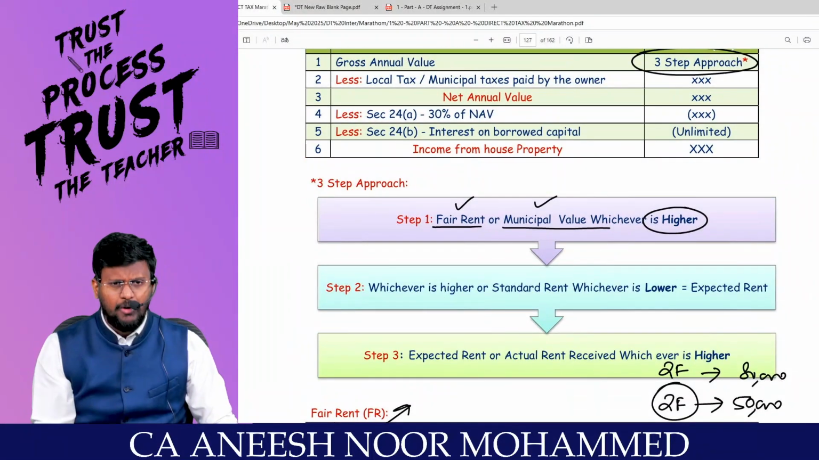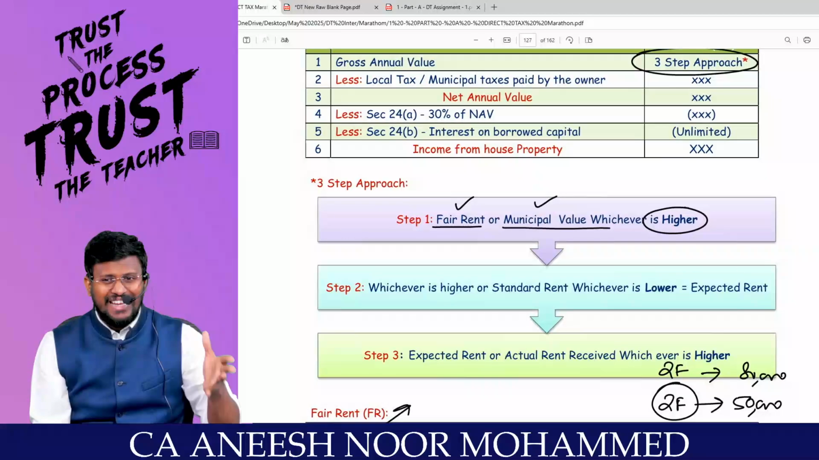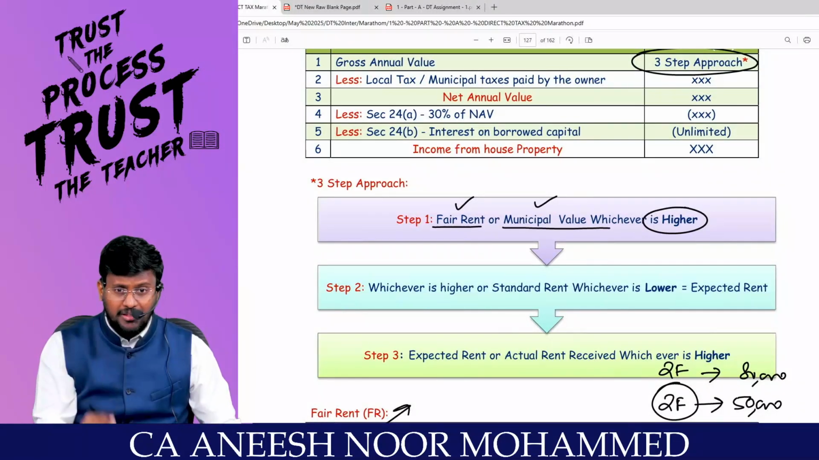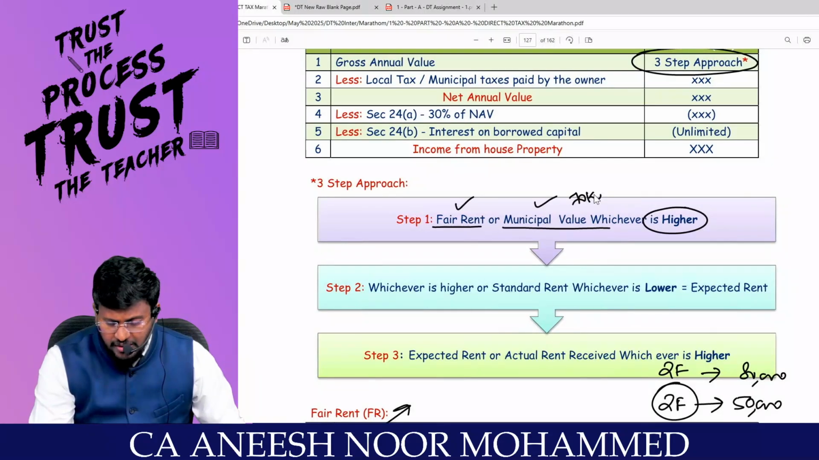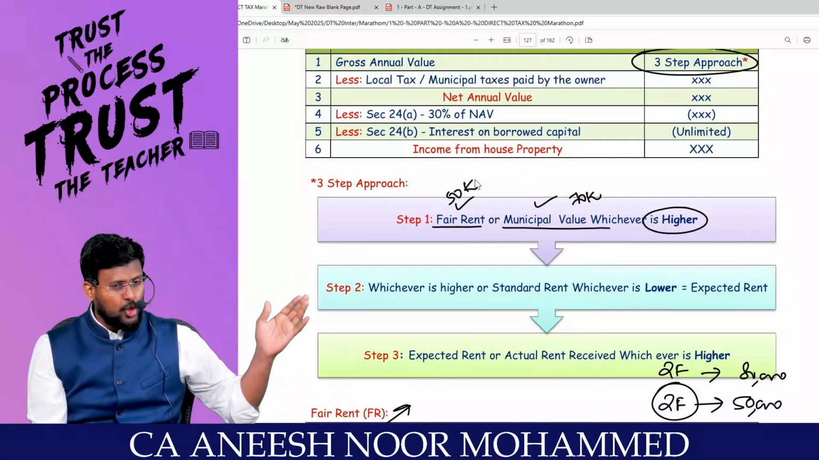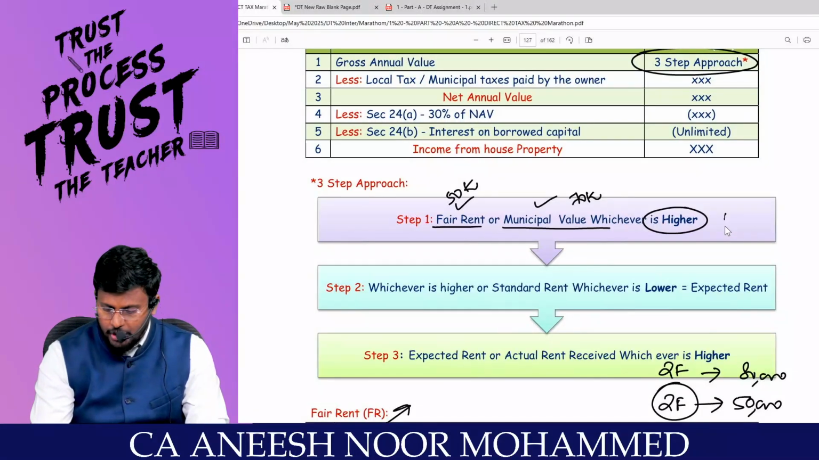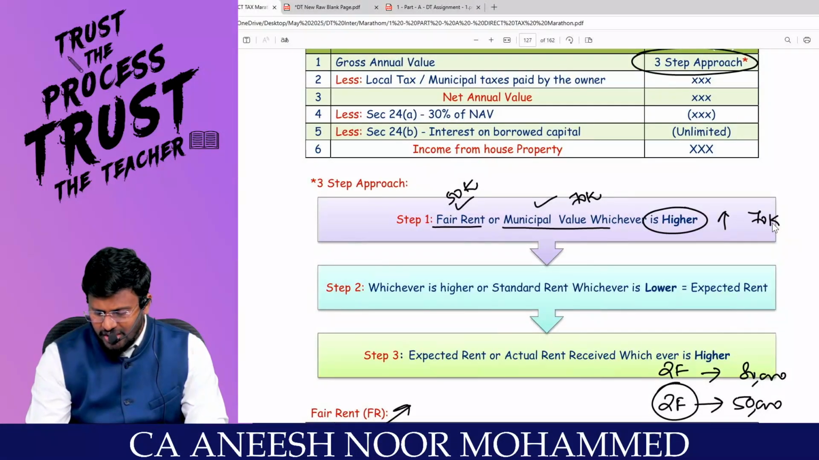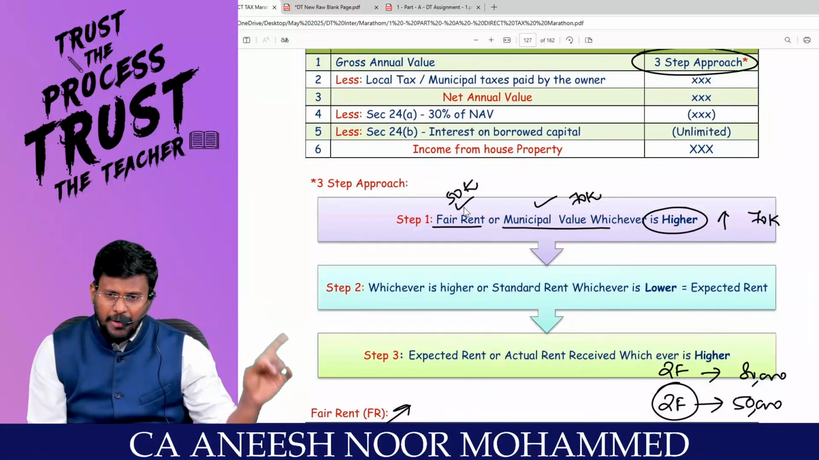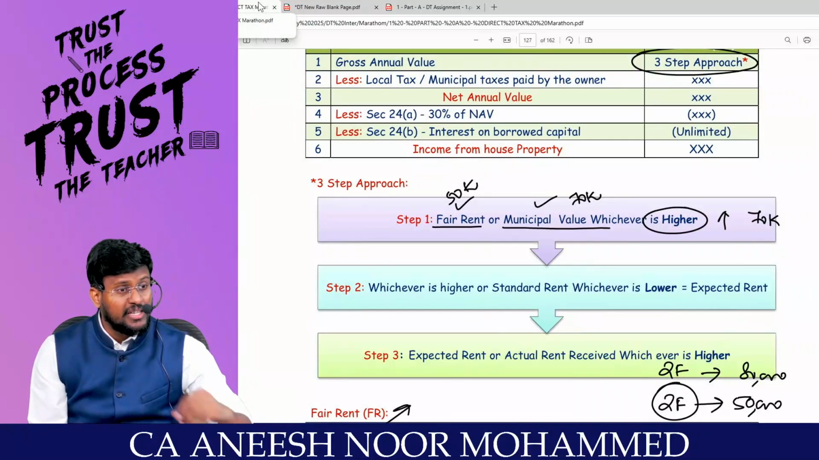Or municipal value. The Greater Chennai Corporation would have said that if you rent this property per month, at least you would get 70,000. So I got only 50,000, but Greater Chennai Corporation is saying 70,000. Whichever is higher, because it is my mistake. Because the very next person, 50. Municipal value, 70. Whichever is higher.